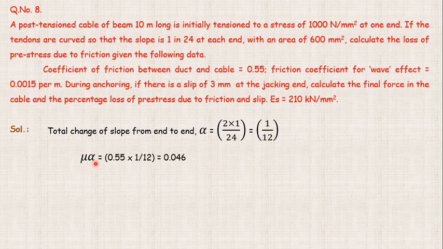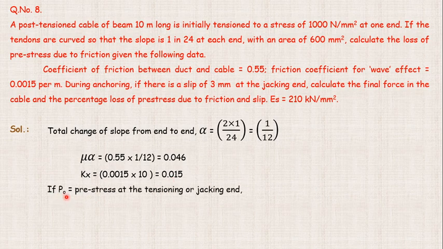So mu into alpha, if we calculate. Mu is given here as 0.55, and alpha is the slope, 1 divided by 12. So it comes out to be 0.046. Then k into x. K is 0.0015 per meter, and with the 10 meter length of the beam, we have that value as 0.015.